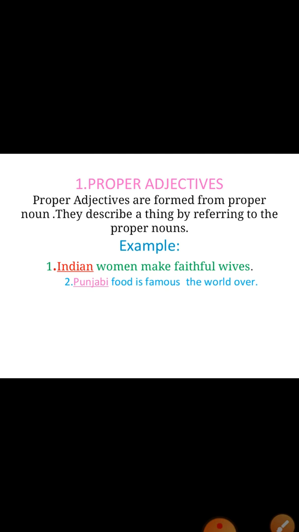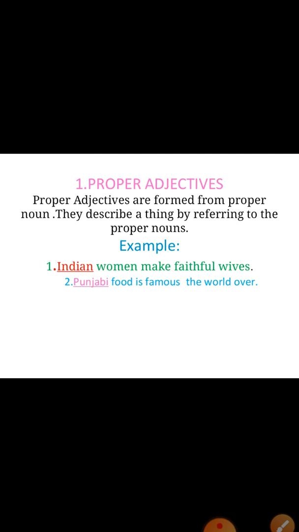First, proper adjectives. What is proper adjectives? Proper adjectives are formed from proper noun. They describe a thing by referring to the proper nouns. Means the proper adjectives are formed from proper noun, especially from the names of places and persons. For example, Indian women make faithful wives. So here Indian is a proper adjective.